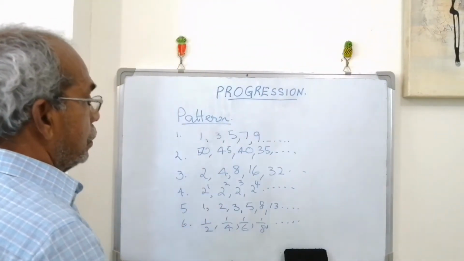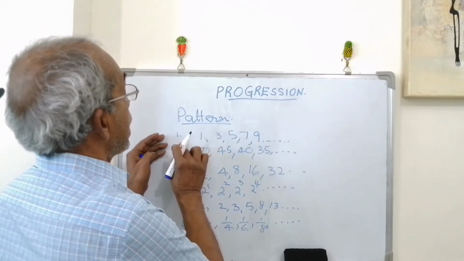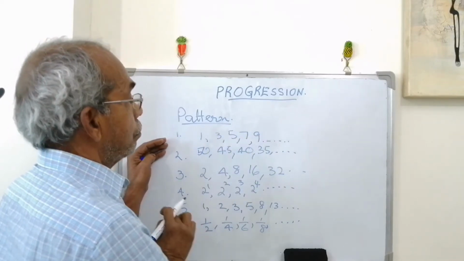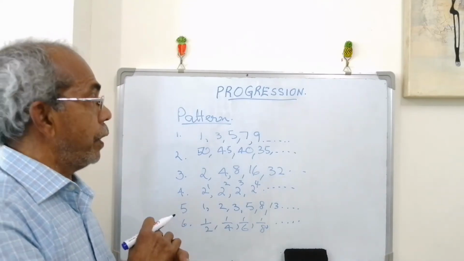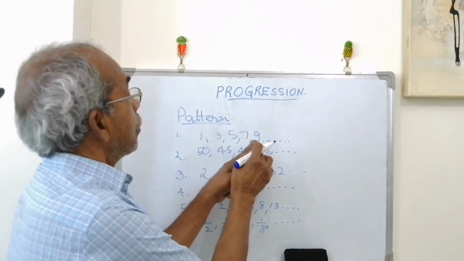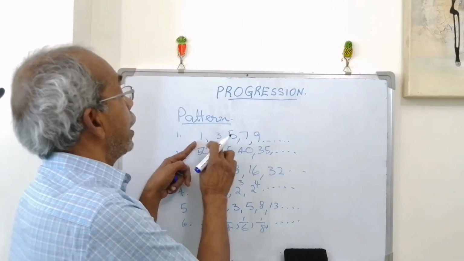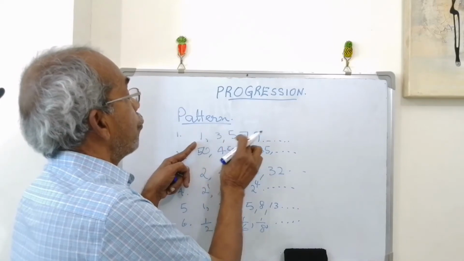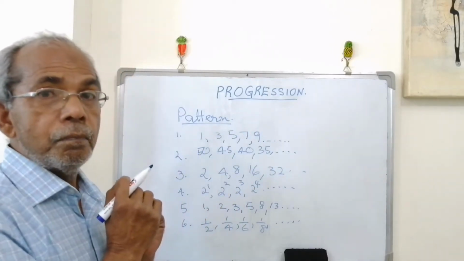These are patterns of numbers. In the first case, I have written 1, 3, 5, 7, 9. Examine it; we have to find a logical conclusion. If the pattern is written like this, 1, 3, 5, 7, 9, that is five terms, then what will be the next term?